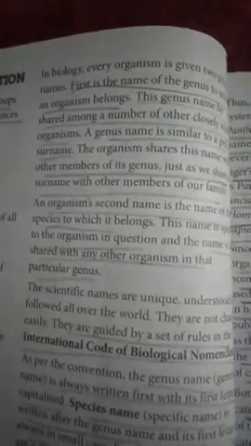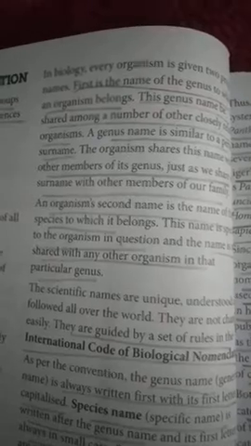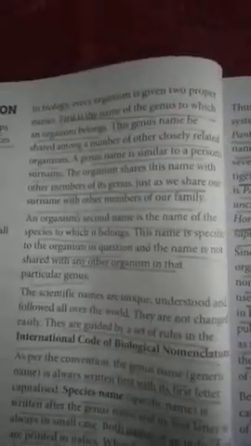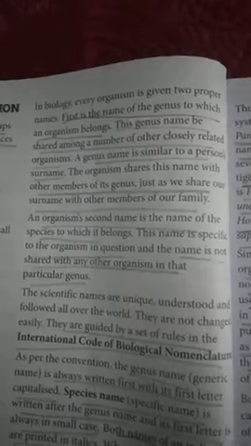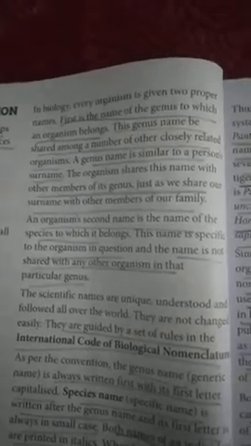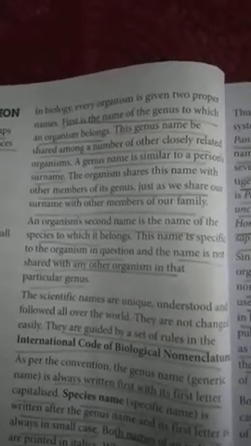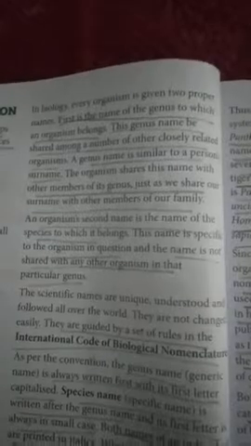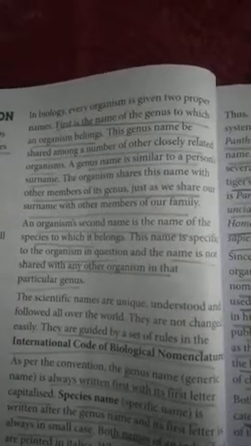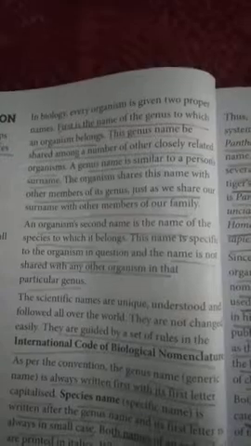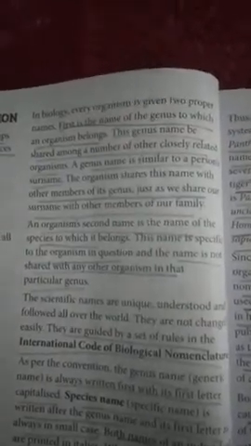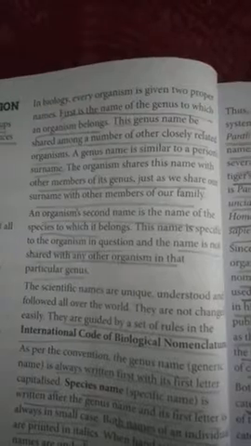Now the second name is the name of the species, and the first letter of the species name should be written in small letters. We write the genus name first, then the species name. The genus first letter will be capital, the species first letter will be small, and if it's handwritten, we are supposed to underline it, and if it's typed, it should be in italics.